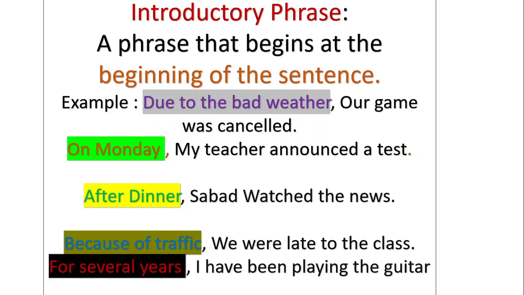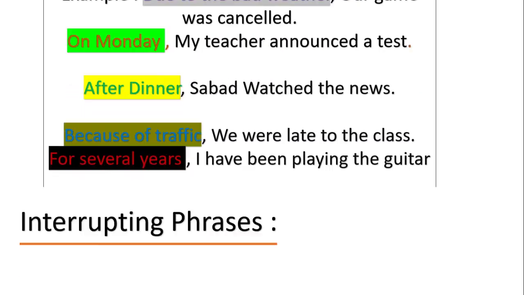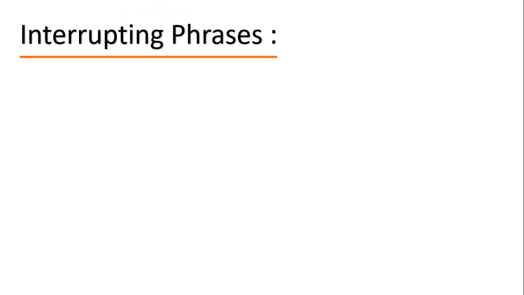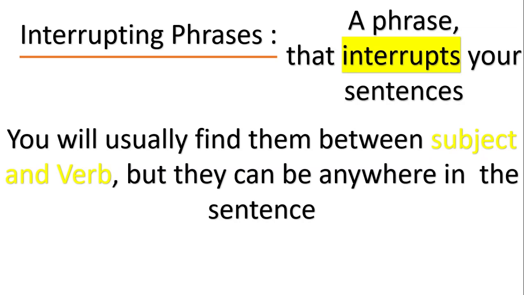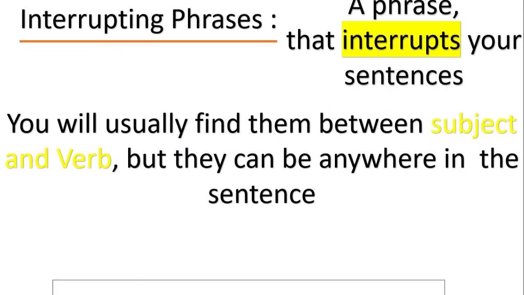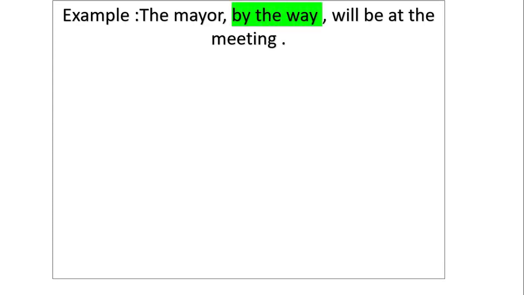Okay, now let's look at interrupting phrases. Like the word suggests, it interrupts your sentences. You will usually find them between subject and verb, but they can be anywhere in the sentence. If we look at some examples, these things will be crystal clear. So let's go. "The mayor, by the way, will be at the meeting."